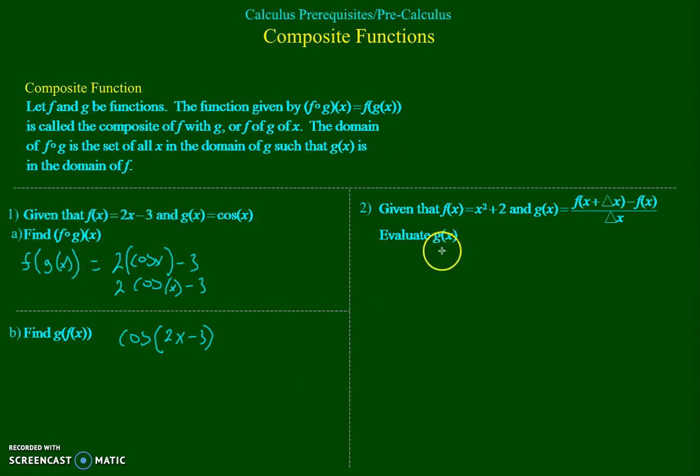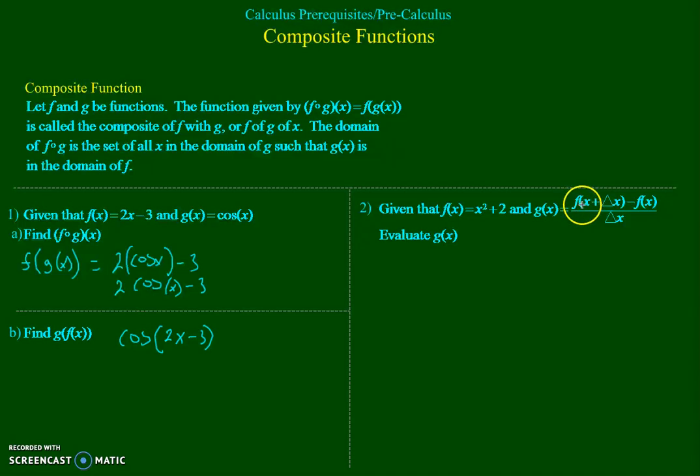And the last one here is going to be a very familiar expression to you when we get to calculus. This is called the difference quotient, and it's going to be extremely important. We want to evaluate this, and f is x squared plus 2. So we're saying f of x plus delta x.